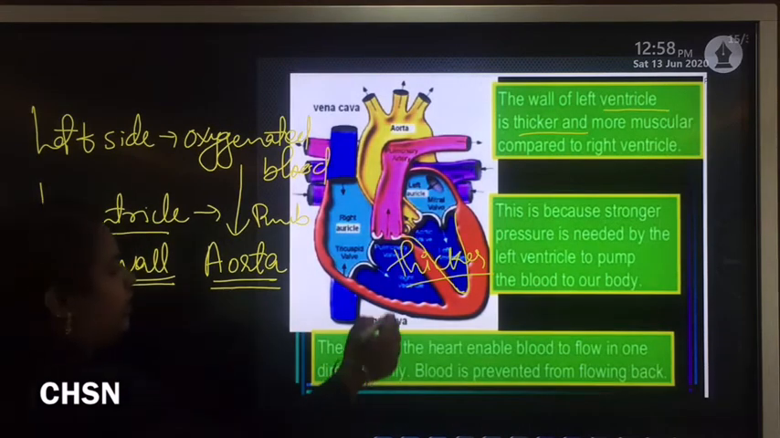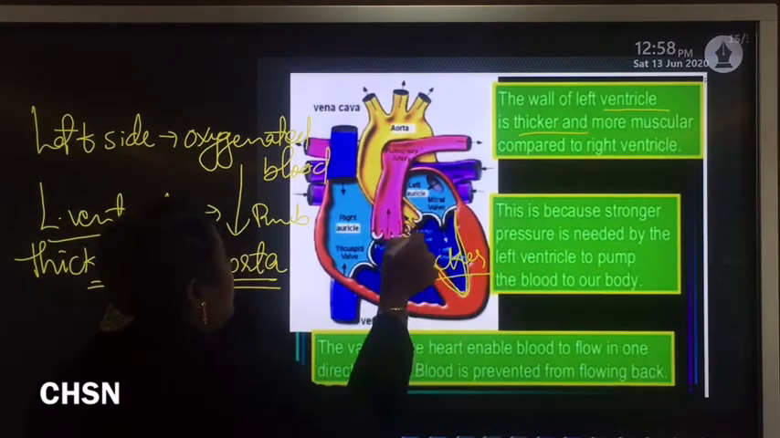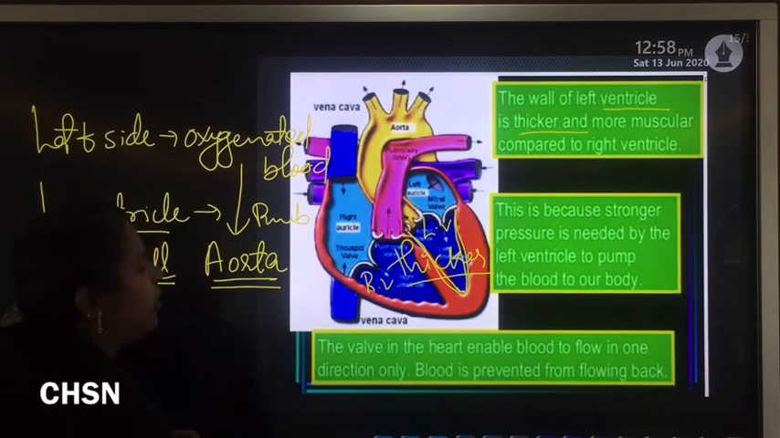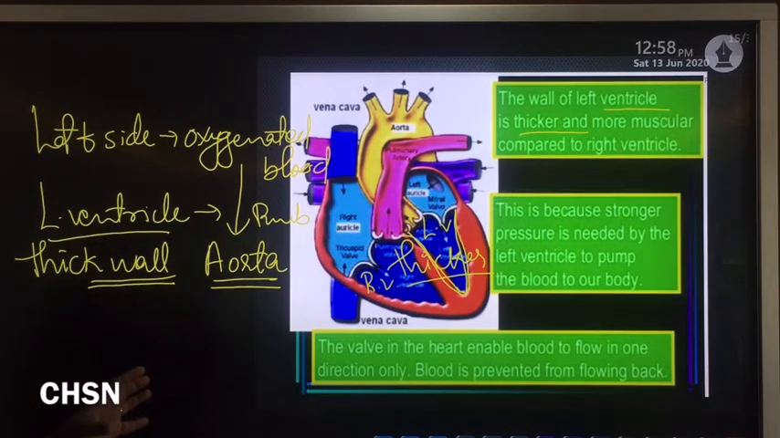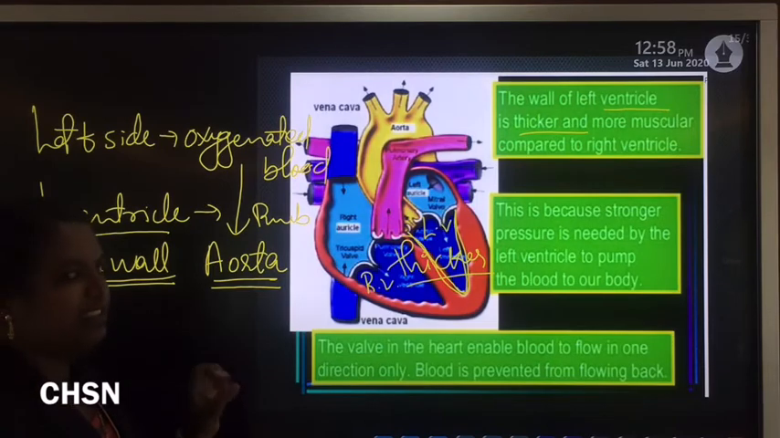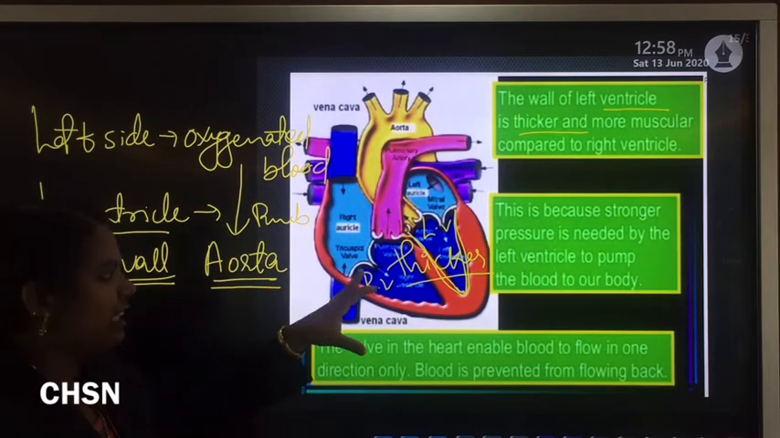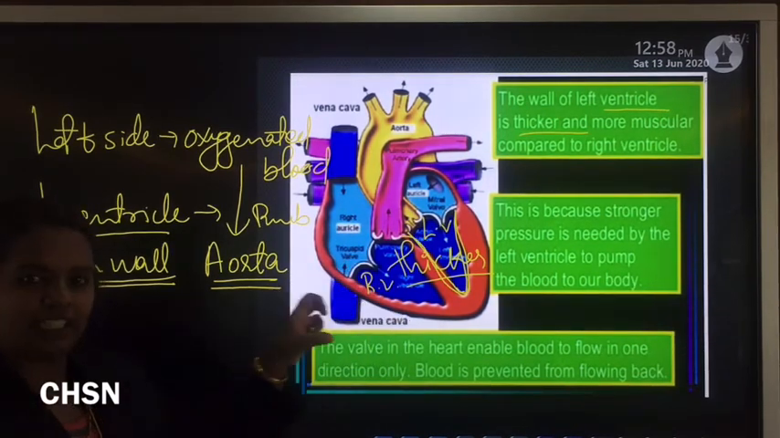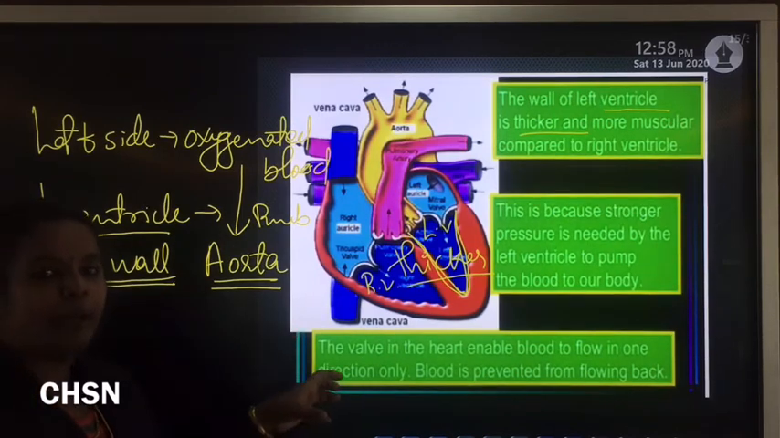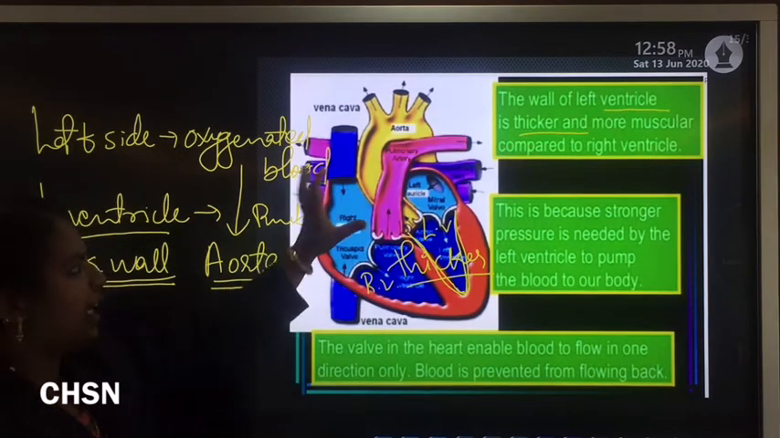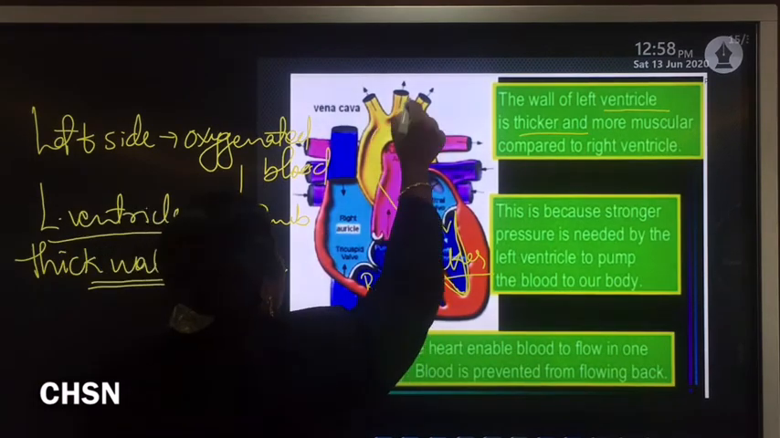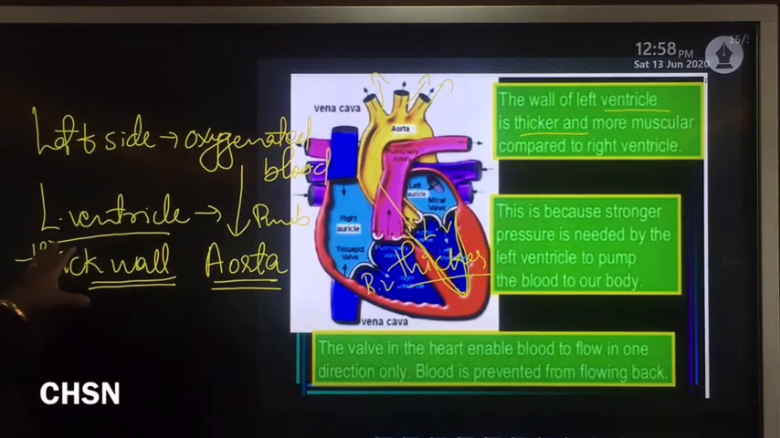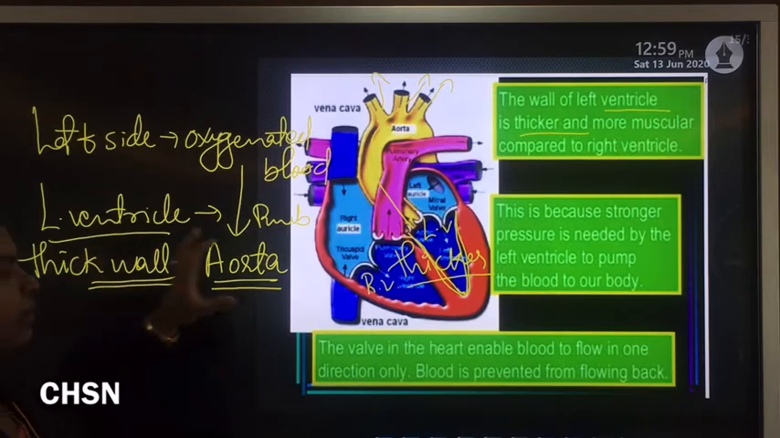Okay, look at the figure. The left ventricle has a thicker wall compared with the right ventricle. What is the reason behind that? Because the left ventricle needs more pressure to pump this oxygenated blood to the aorta, and from the aorta the oxygenated blood is carried to different parts of the body. That is the main reason the left ventricle has a thicker wall compared with the right side.